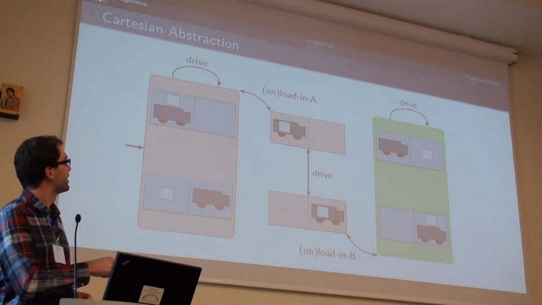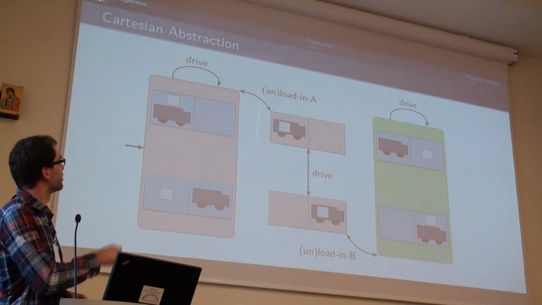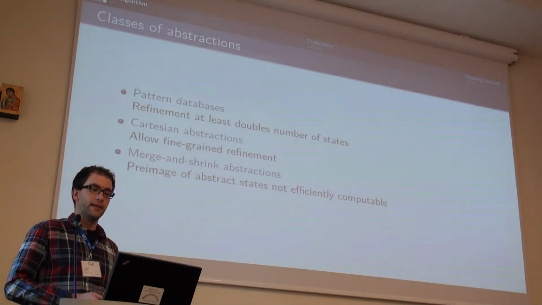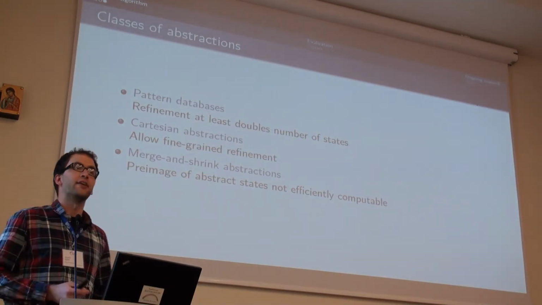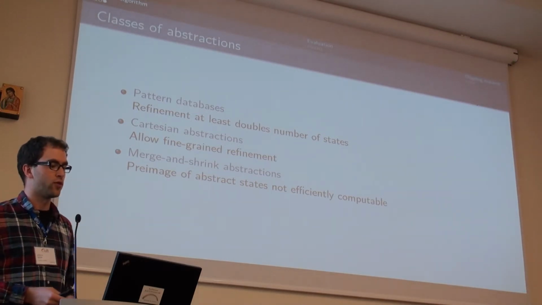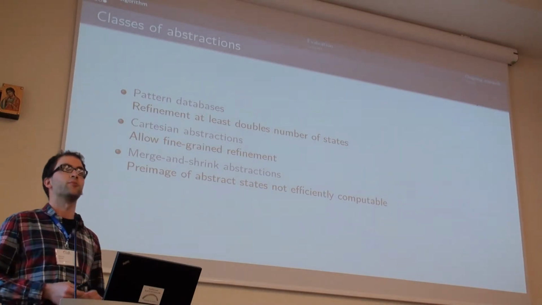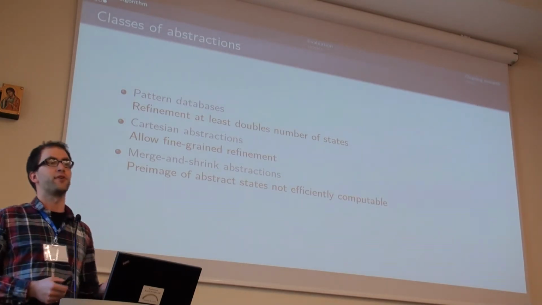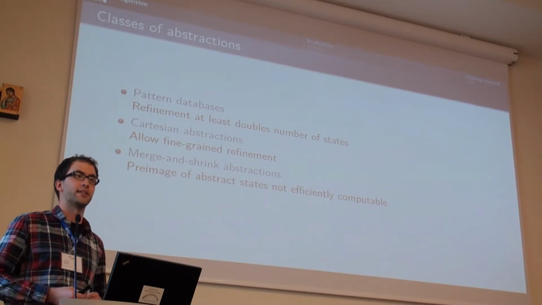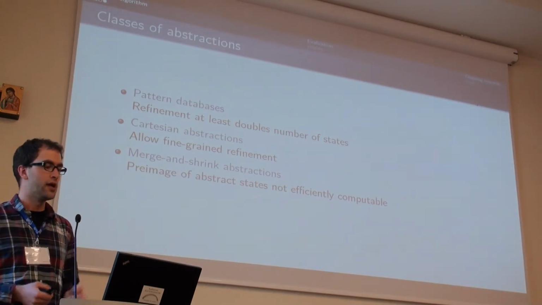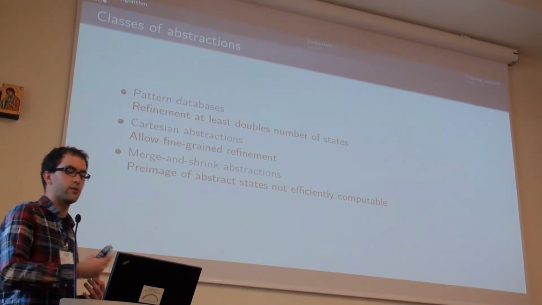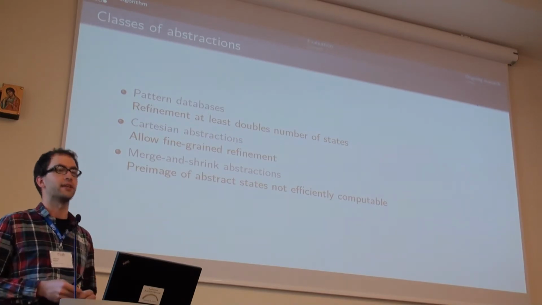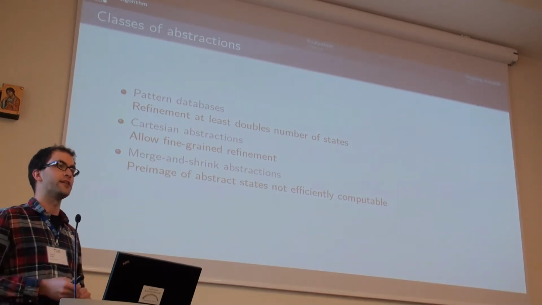Here we can only allow splits either horizontally or vertically. Okay. So why didn't we use any of the other already known formalisms? Pattern databases cannot be used for counterexample-guided abstraction refinement because each refinement at least doubles the number of abstract states, because each variable has at least two values, so we get a huge number of states with each refinement. On the other hand, Cartesian abstractions allow for a very fine-grained refinement.